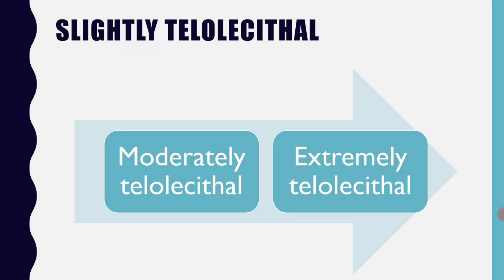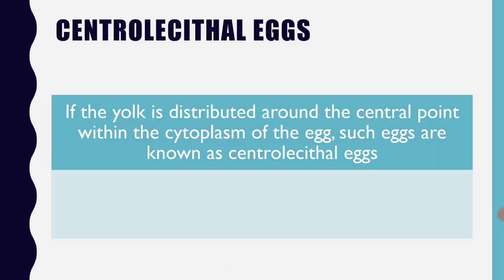Telolecithal eggs may again be classified into slightly telolecithal, moderately telolecithal, and extremely telolecithal. In extremely telolecithal eggs, the polarity is very conspicuous, whereas in slightly telolecithal eggs, the polarity of animal pole and vegetal pole is not that conspicuous. In moderately telolecithal eggs, the polarity is in between slightly and extremely telolecithal.